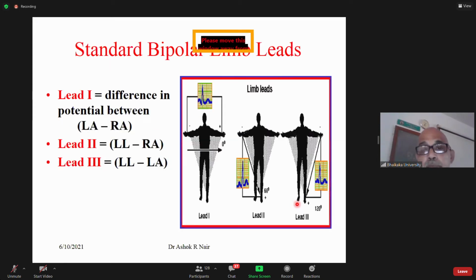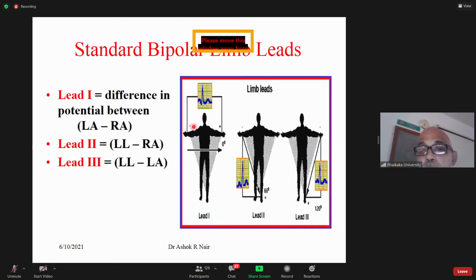What is lead 1? Lead 1 is the difference in potential between left arm and right arm. Left arm is positive, right arm is negative.